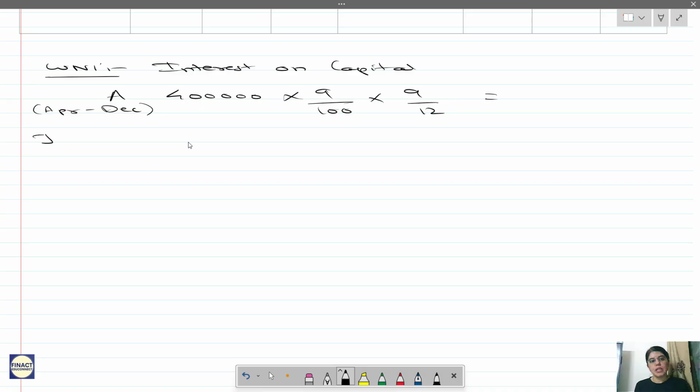Then in Jan, Feb, March, there were 2 lakhs more, so it became 6 lakhs: 6 lakhs into 9 by 100 into 3 by 12.